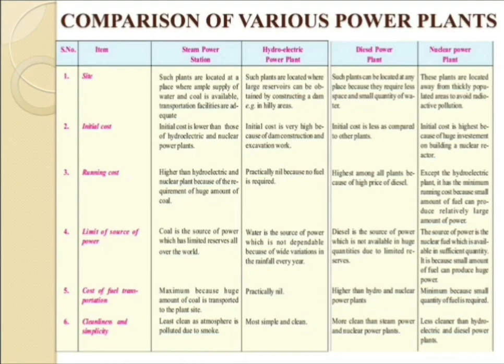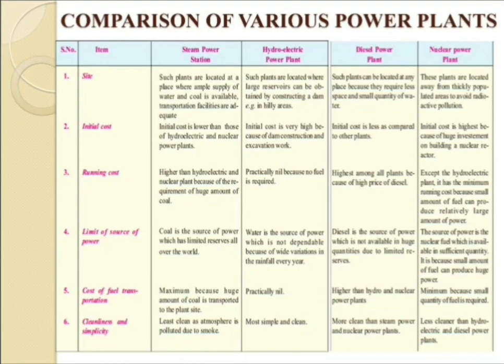For the diesel power plant, such plants can be located at any place because they require less space and a small quantity of water. And the last one, the nuclear power plant: these plants are located away from thickly populated areas to avoid radioactive pollution.